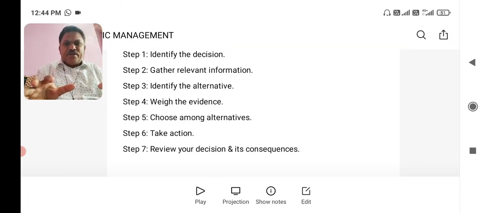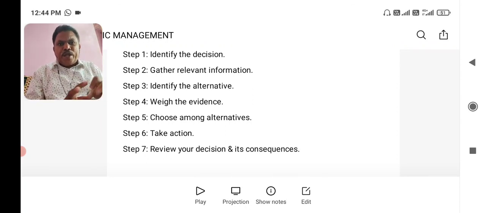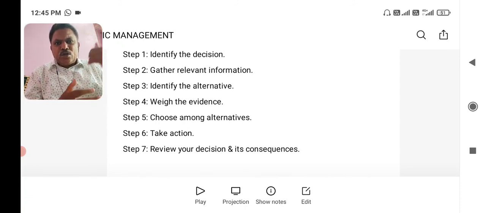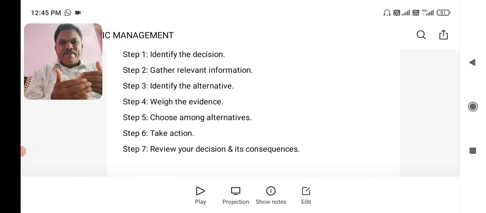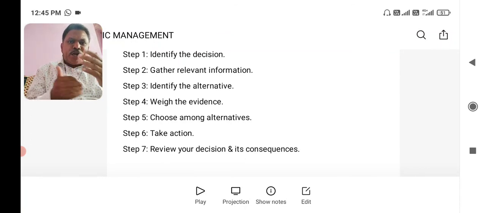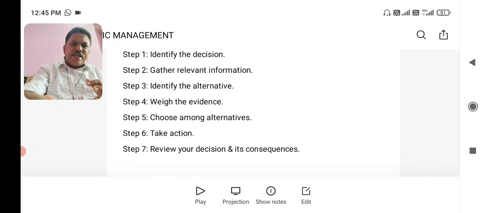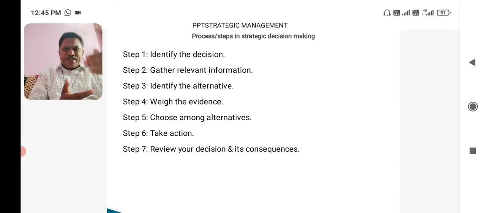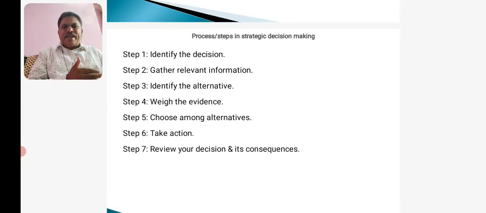Taking correct action in proper time, implementing that particular thing, going and purchasing that particular material or medical tool, or providing that medical tool to the people by the government. Then reviewing the decision whether we have taken a correct decision or not, gauging the progress. Because of our implementation, have we made any progress? The number of patients has reduced or the numbers are increasing in spite of that. The government here can be the management.